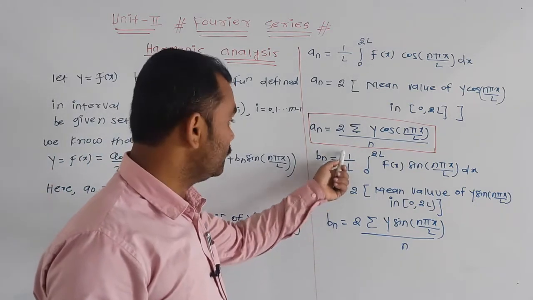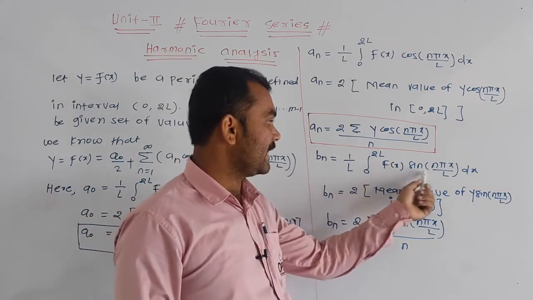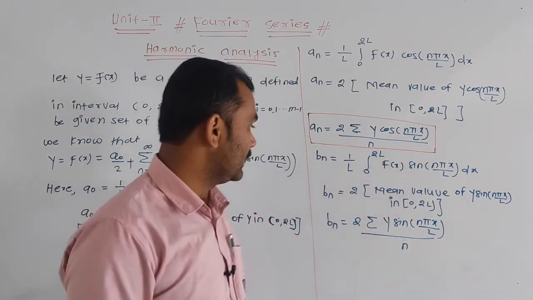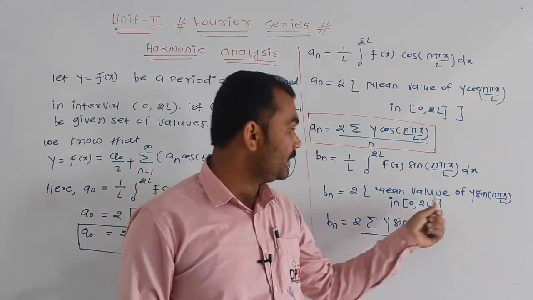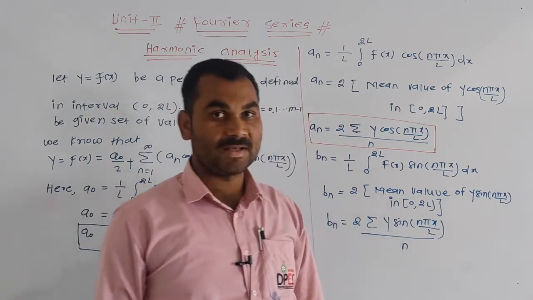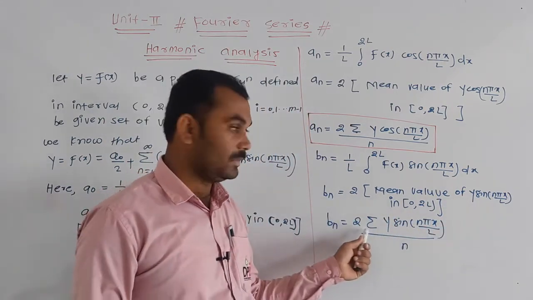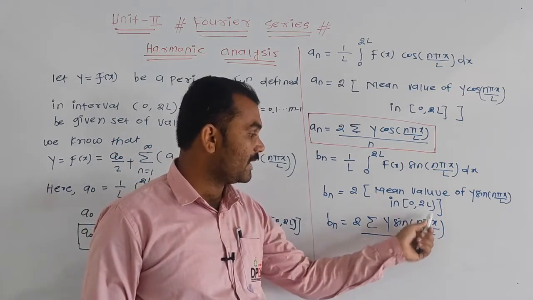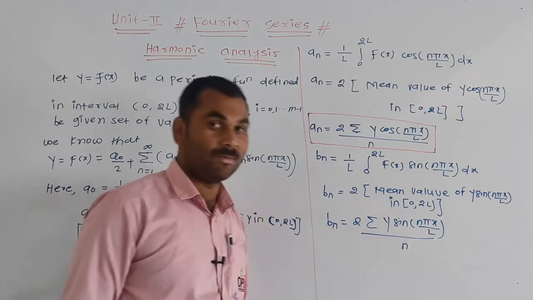Then same, bn is 1 by L integration 0 to 2L f of x sin n pi x upon L into dx, or 2 times the mean value of y into sin n pi x upon L, or 2 times summation y sin n pi x upon L whole divided by n.